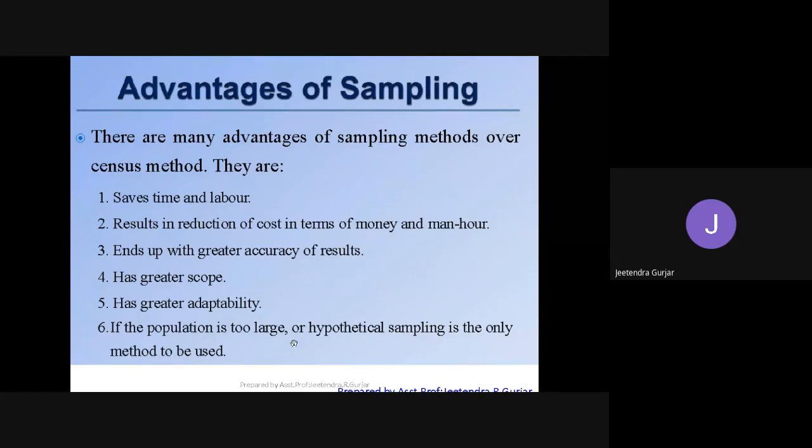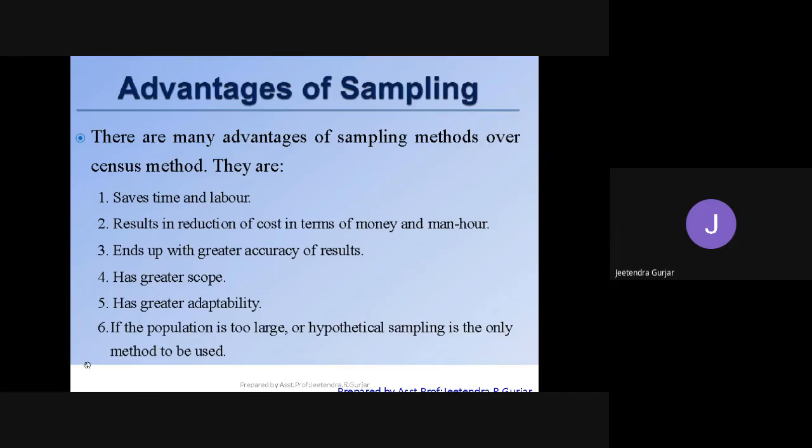Next, we have the sixth point. If the population is too large, then hypothetical sampling is the only method to be used. Yes, students, this is the last point. So a simple example I'm giving about your career. If you do all these things, that is time saving, results are good, right?